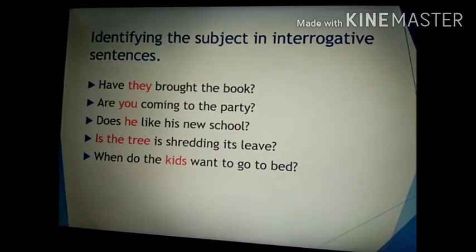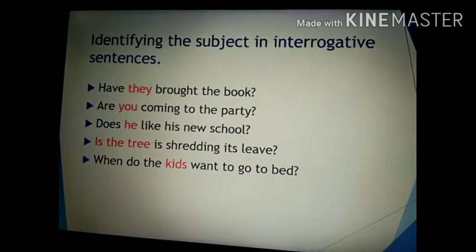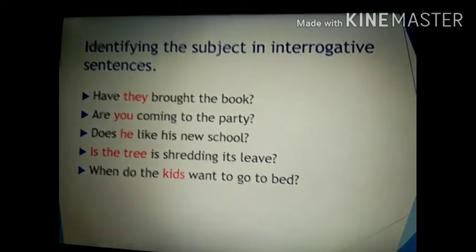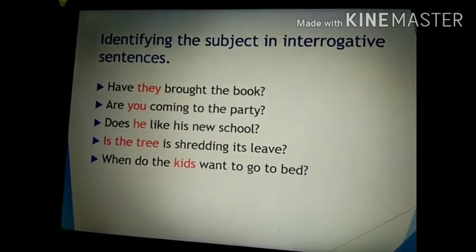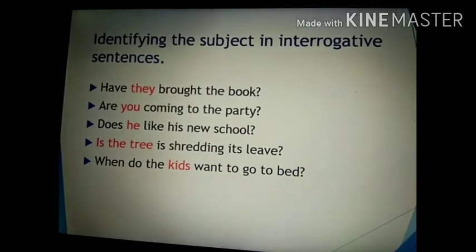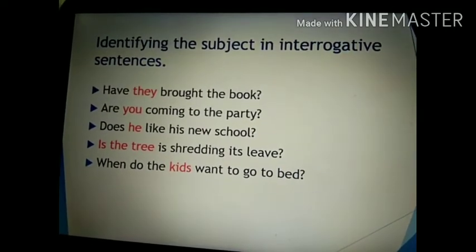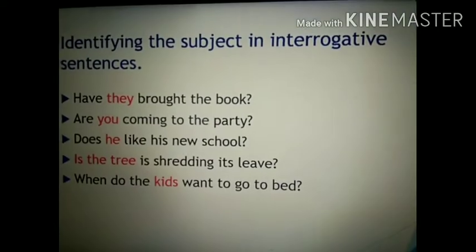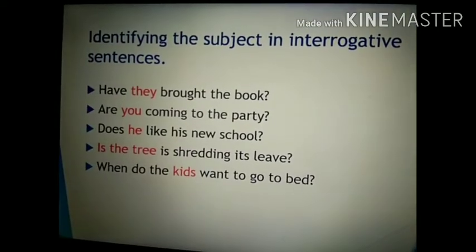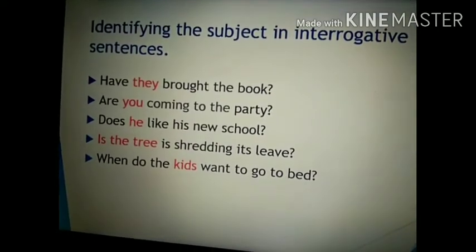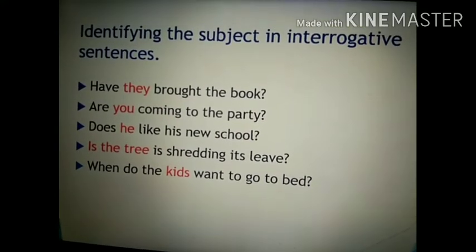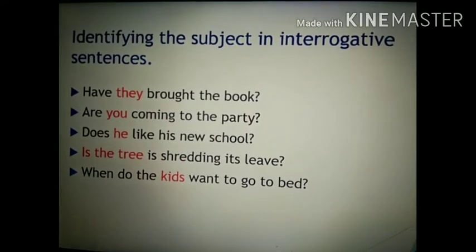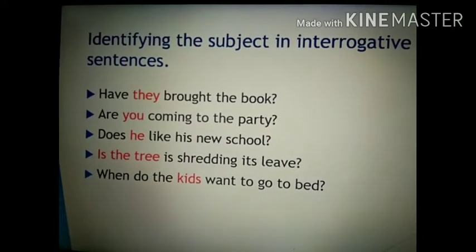Now the next sentence is the interrogative sentence. Interrogative sentences are those sentences which ask something and they end with a question mark. So let's start. Have they brought the book? Who brought the book? They. So they is the subject.